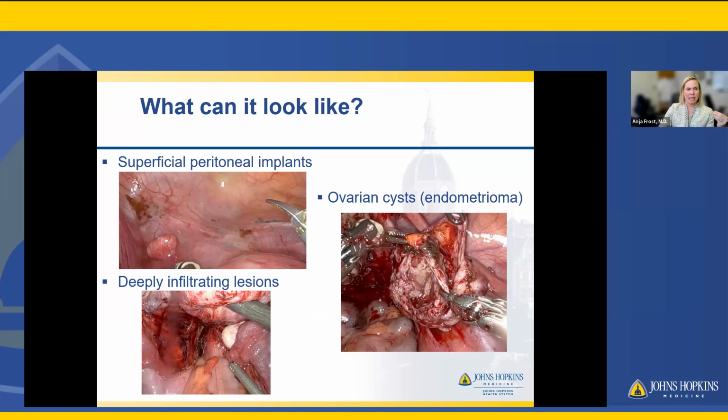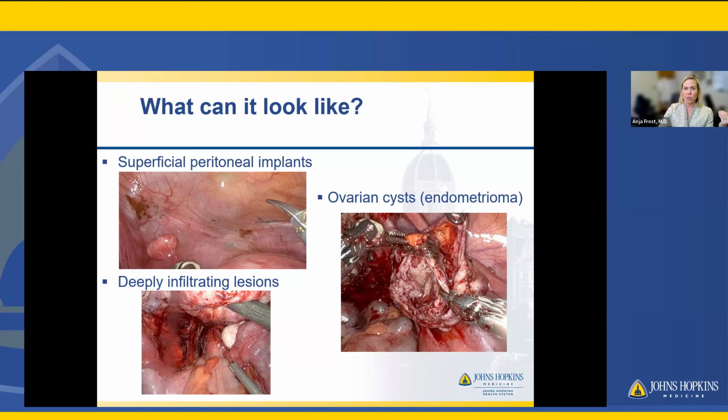What we see is lesions that lay on the peritoneum, which is tissue that lines our entire abdominal and pelvic cavity. These are your classic lesions that we learn about in medical school that are called powder burn lesions, but this is certainly not the whole breadth of how endometriosis can look.